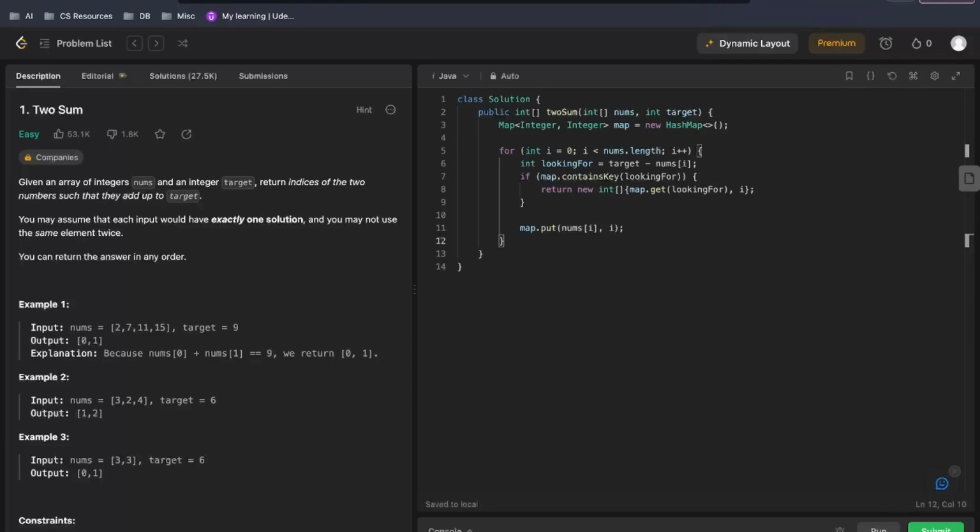Now because we are guaranteed that there exists a solution, we know that the code will not reach line number 14, but in any case we will have to provide a return statement because the current return statement is in an if block, but it doesn't matter, so we'll just return an array with 0 and 0.